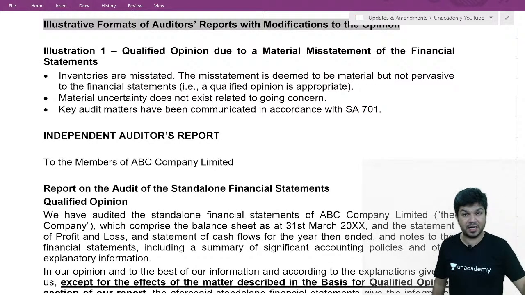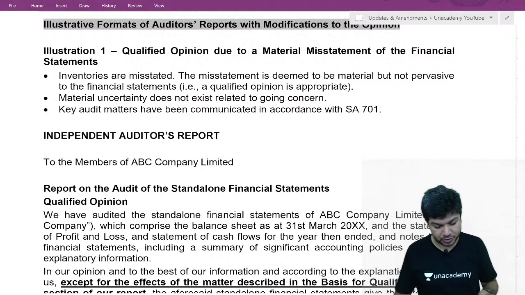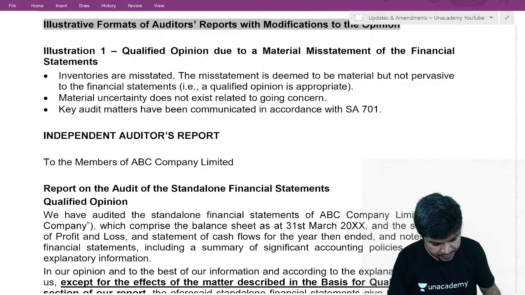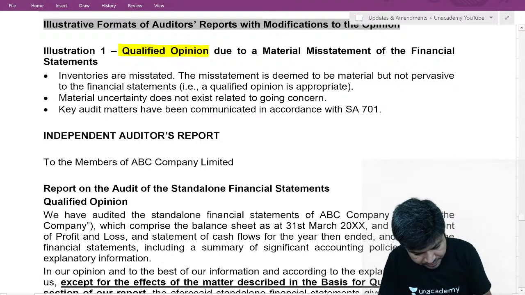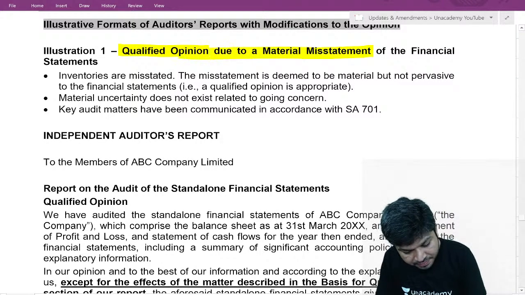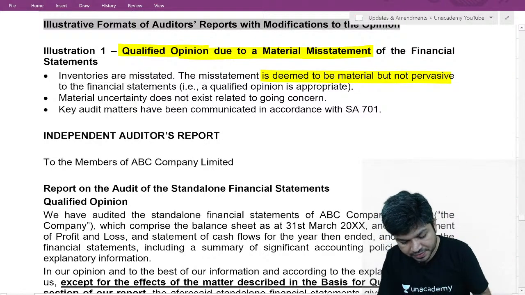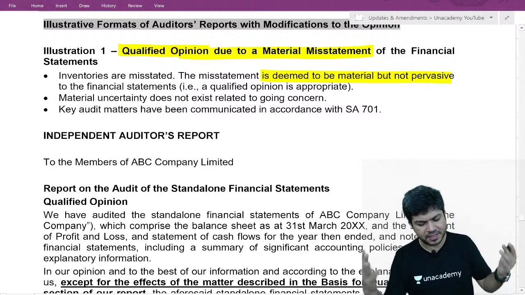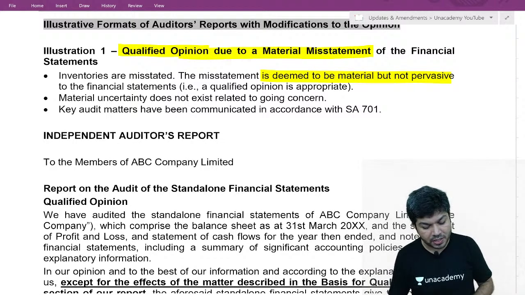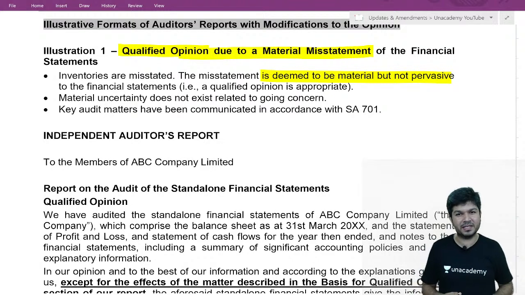We'll try to understand what gets different in your reporting if you are giving a modified report. Okay, the first one, we have a qualified opinion due to material misstatement. There's a material misstatement and it's material but not pervasive. So qualified opinion. Material uncertainty related to going concern is not there. Key audit matters are communicated as per 701.